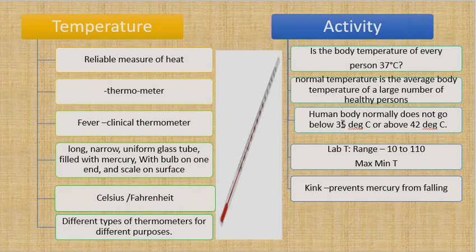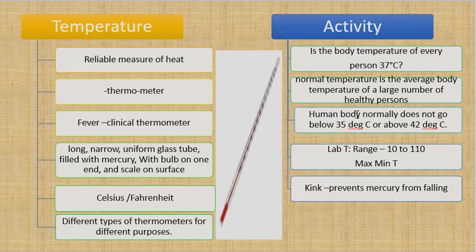So what happens in winter when the temperature falls? If you are not wearing socks or gloves or a woolen monkey cap or a sweater or a blanket or a shawl, your temperature falls below 35 because of the very cold weather outside. The outside temperature goes even to 10 degrees, and in some places it is 4 degrees. 4 degrees is a temperature at which water starts to freeze. So when it is a winter or a desert winter, when it is very cold, what happens? Your body starts shaking. Your body is not able to function properly.